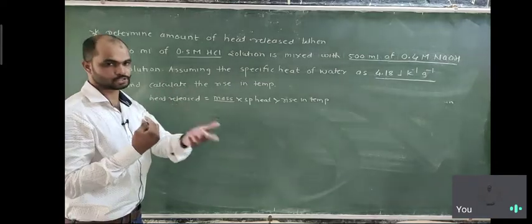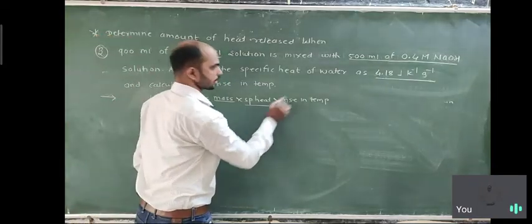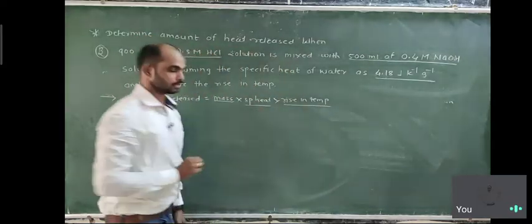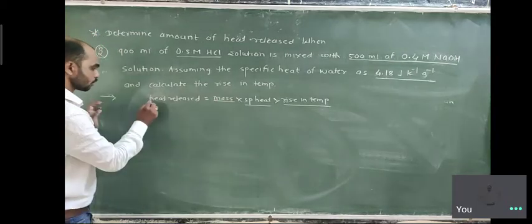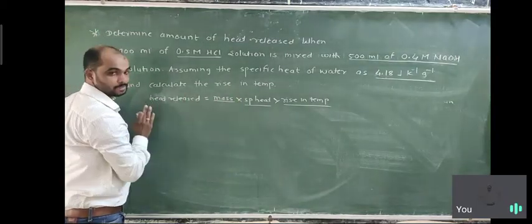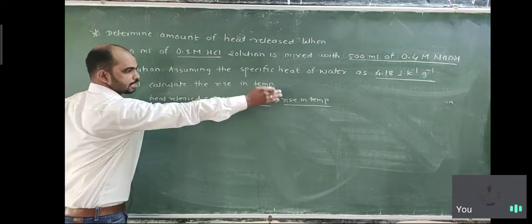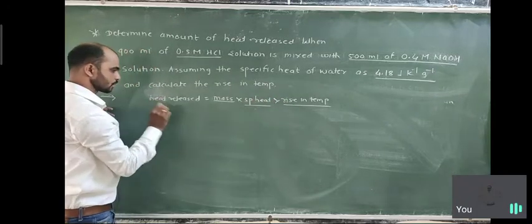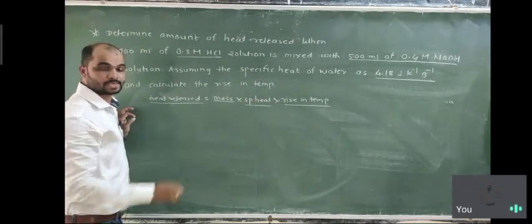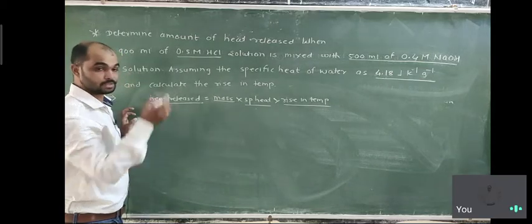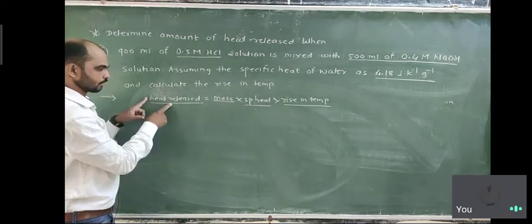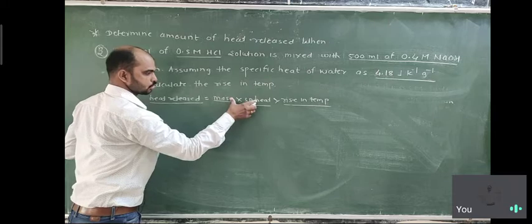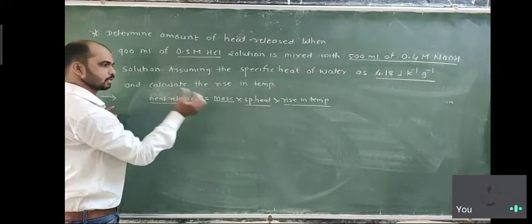You can convert that into grams. The specific heat which is given is 4.18. Rise in temperature is what we need to calculate. So out of four parameters: heat release, mass, specific heat, and rise in temperature, we know only two, and we are going to calculate this one. So first of all, calculate heat released using the first two examples. Once you calculate it, you can easily find the rise in temperature, because you divide the heat release by these two values and you will get the answer.